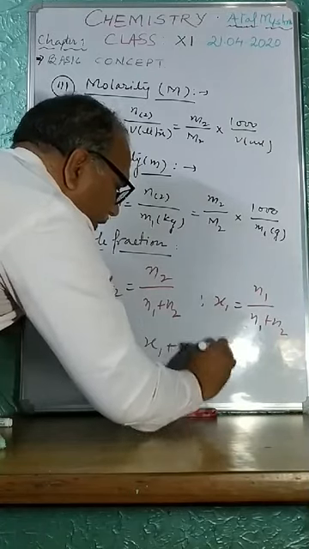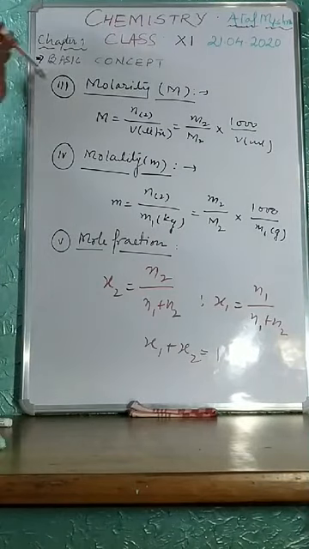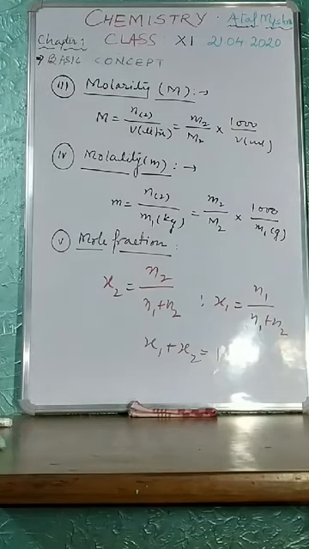So these are the 5 concentration units. These 3 units are known as chemical units, and the earlier 2 are known as physical units. You just write all the formulas in your copy.